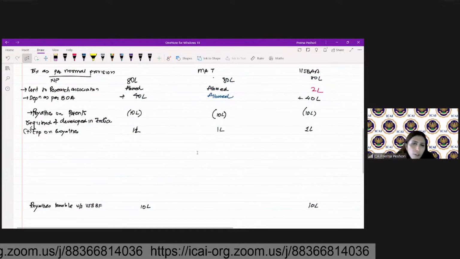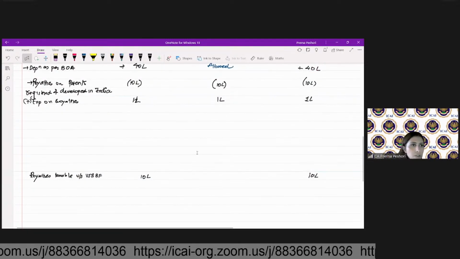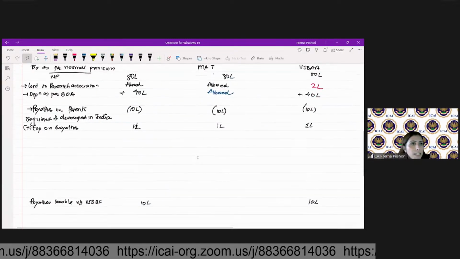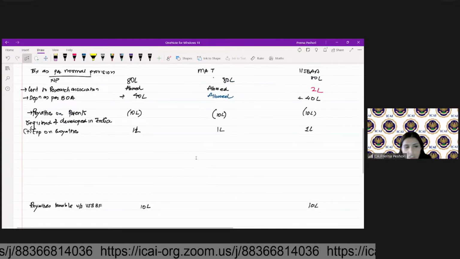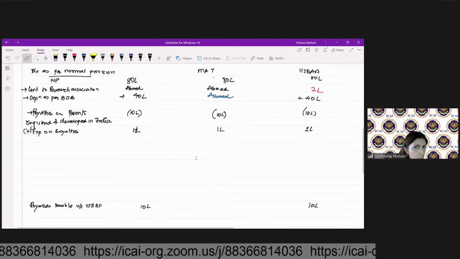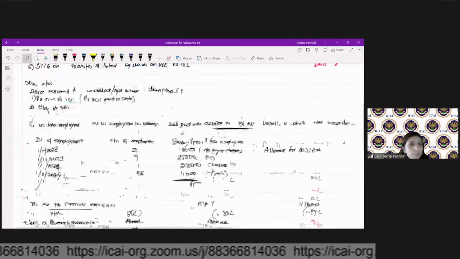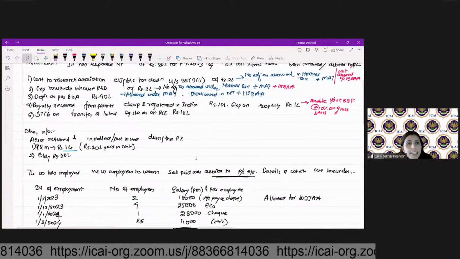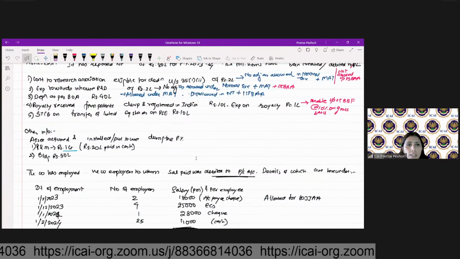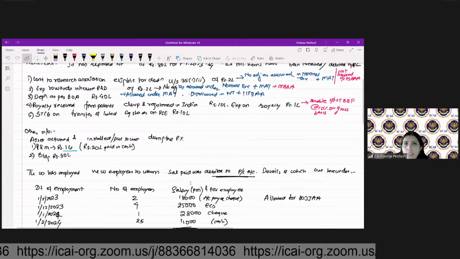Under MAT, it will not be taxed at all. Under MAT, it is going to be excluded. So MAT is not applicable on the royalties on the patents registered and developed in India. So we have completely excluded it from the MAT. Fine. Then STCG on transfer of listed equity shares on the recognized stock exchange, rupees 10 lakh.